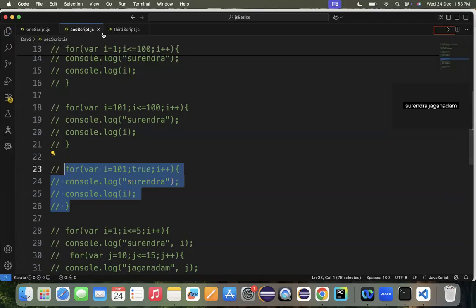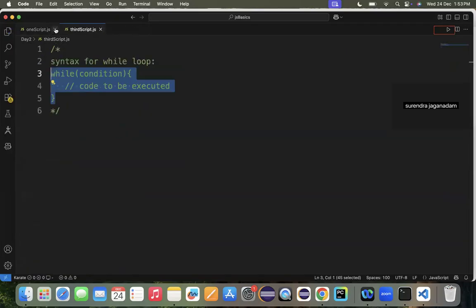So you should break it, you should define it in an appropriate way, and you should define it with appropriate conditions. If you are not defining it in an appropriate way, definitely it's going to be an infinite loop. In a similar way for the while loop also, the condition is the critical thing. If the condition is satisfied, then it will enter the loop and perform the operations until the condition fails.